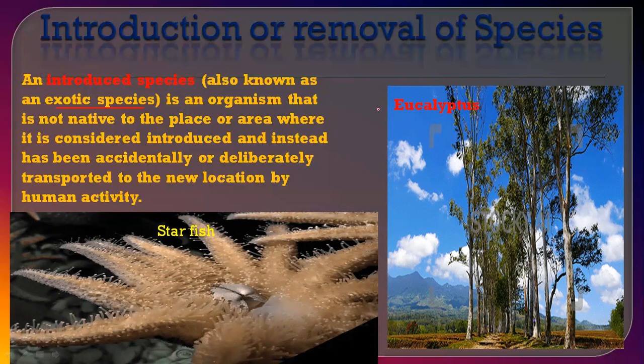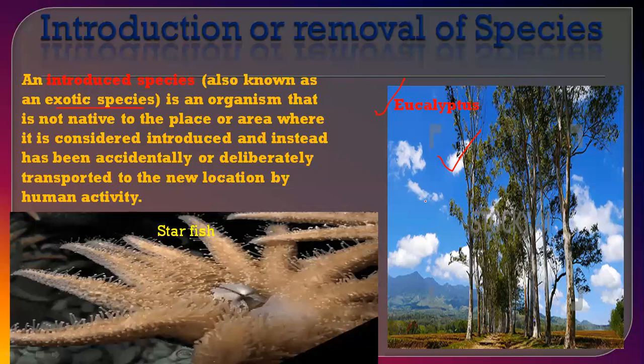For example, this is an example of the eucalyptus tree, and that is actually very important from a medicinal point of view, like for breathing disorders, that can also be used. But that is also decreasing the other species of that specific area.